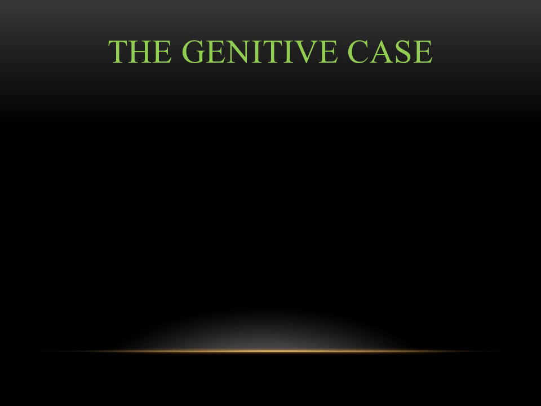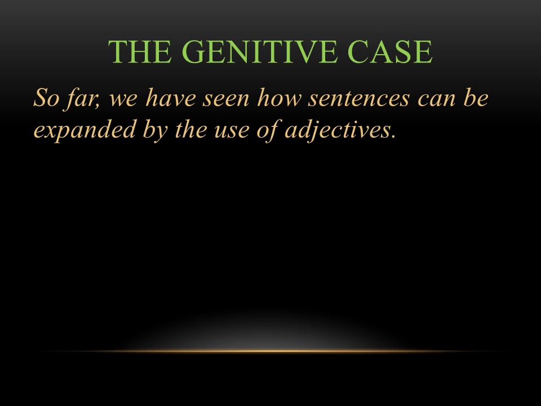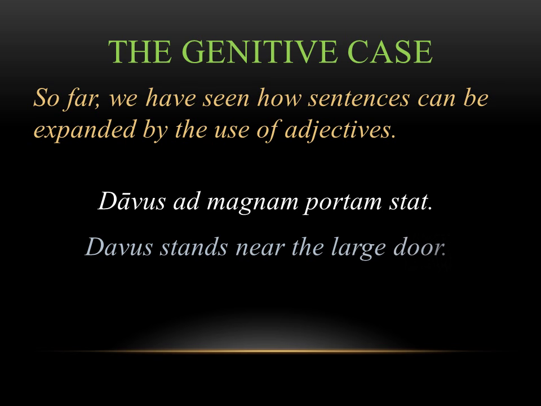This brings us to the grammar for chapter 11, which is the genitive case. So again, we're going to be coming back to nouns and adjectives and learning one more case to go with them. So far, we've seen how sentences can be expanded by the use of adjectives. So for instance, if I gave you the sentence Davus ad magnam portam stat, you would translate it, Davus stands near the large door. The adjective here is magnam, or large. It's describing the noun portam, or door. In other words, you're saying what kind of door? A large door.